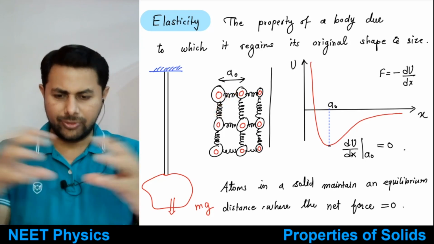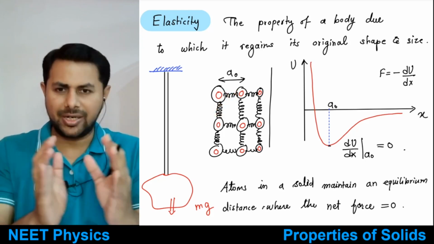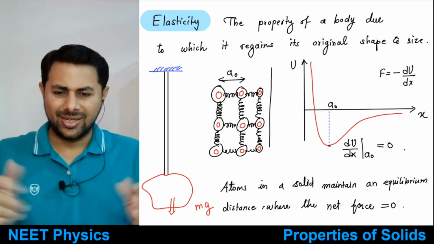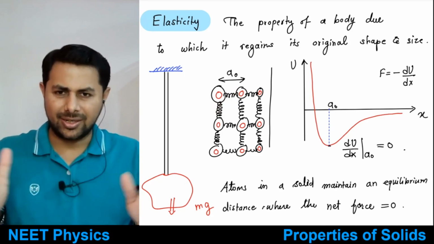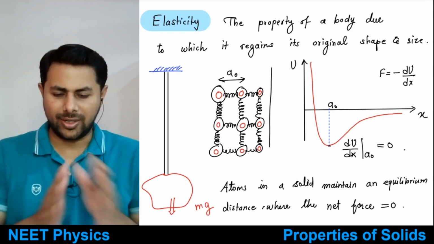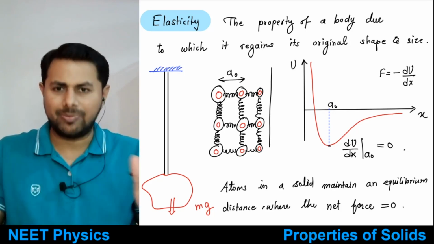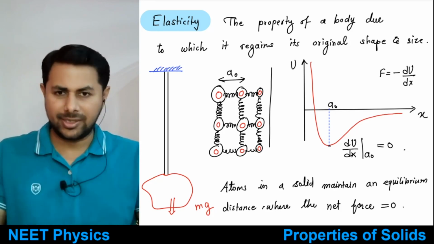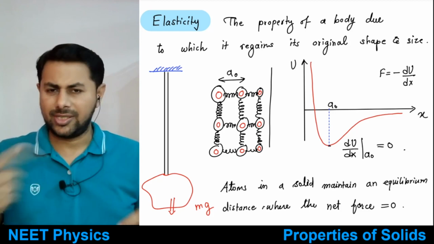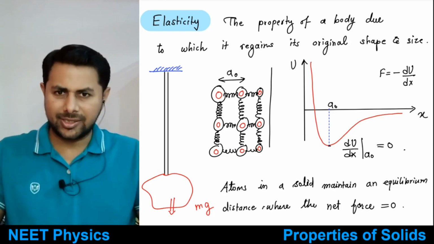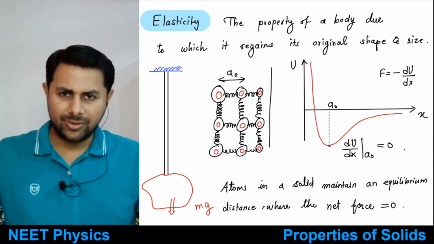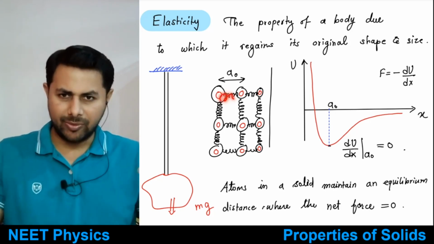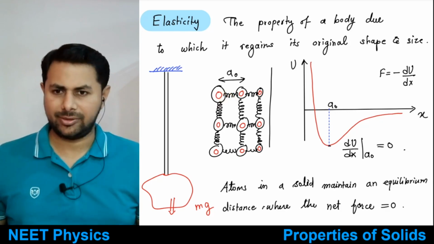If you push them close, what will happen? The spring gets compressed, so the bond gets compressed, you can say. Then the force acts in such a way that it wants to restore the distance. So the force will be repulsive, right? If you pull them apart, that means the distance will increase. So it's just like a spring. As a spring is stretched, what happens? It tries to compress itself. Just like that, there will be an attractive force between the atoms.